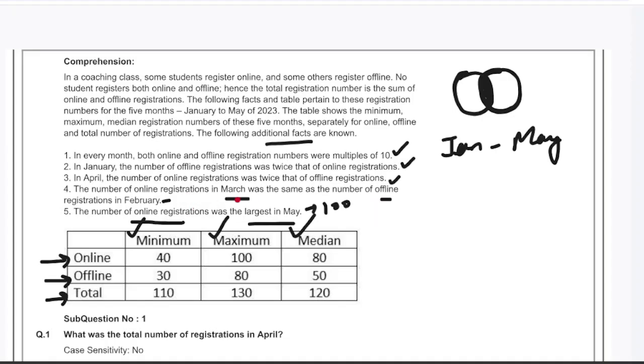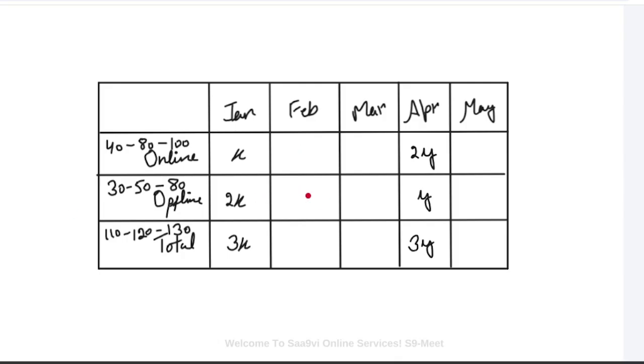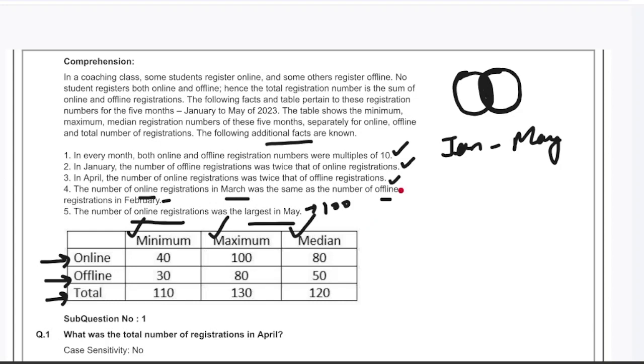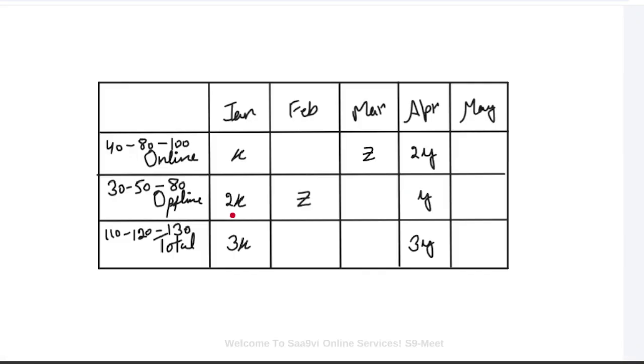The number of online registrations in March is equal to offline in February. Let's say the offline in February is Z, which should be equal to online in March, that is Z again. The next information is that the number of online registrations is largest in the month of May, which is 100. As we already said, it's going to be the maximum in May. That is also done here. Now all the information is done, so let's move to the questions.